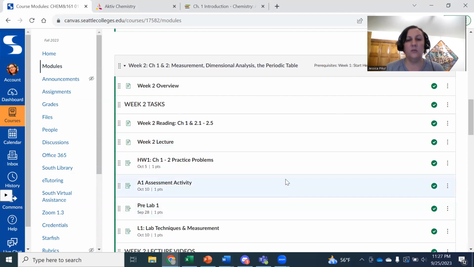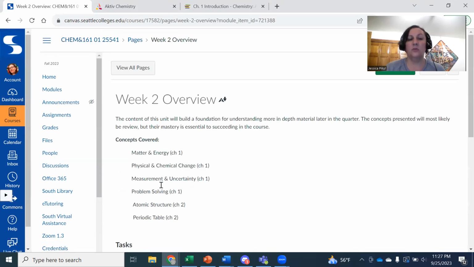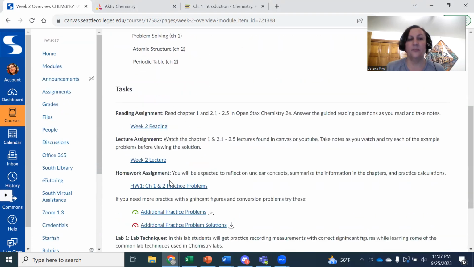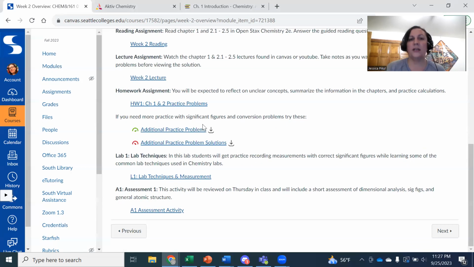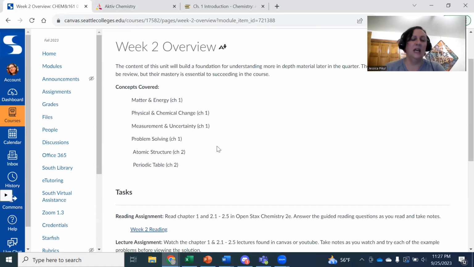So here is what most of our weekly modules will look like. They'll all have an overview at the beginning that will have links to the different tasks that you'll be completing throughout the week. It'll also give the general concepts that we're covering. And so it'll be like, all right, you're going to work on your reading and then lecture assignments, then a homework. If you need some extra problems, here's links to extra resources, lab documents, and our assessment activity. And so this is just the basics of what we're learning this week and what you need to do.